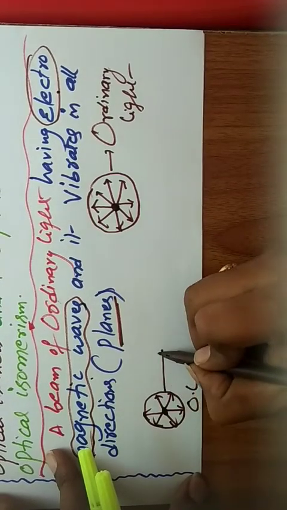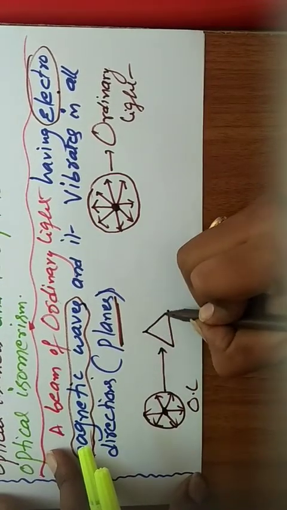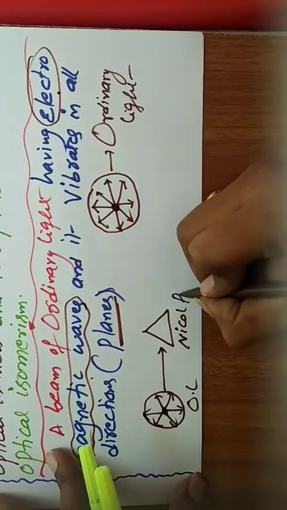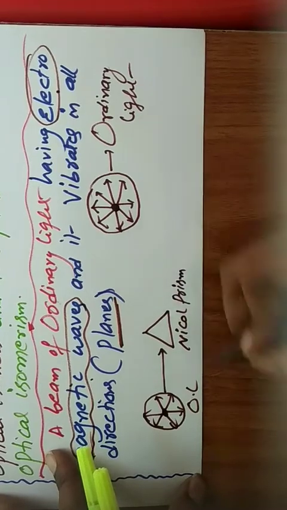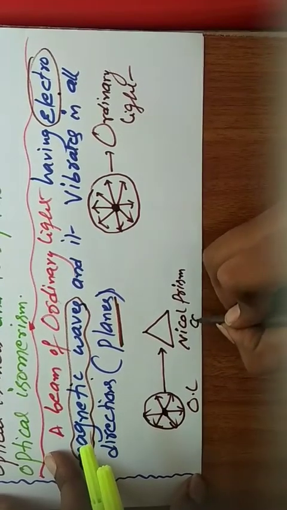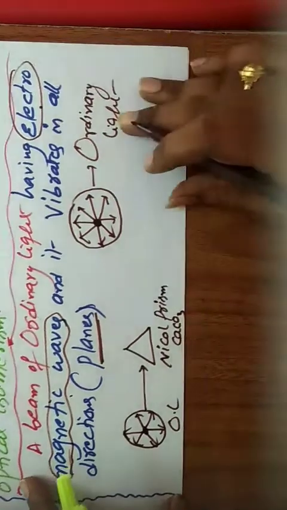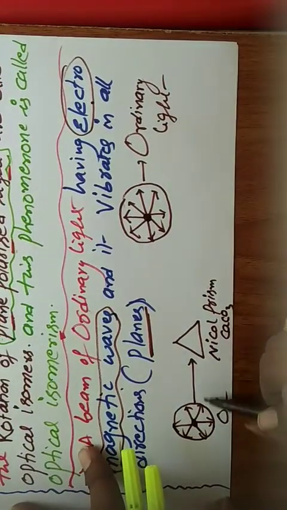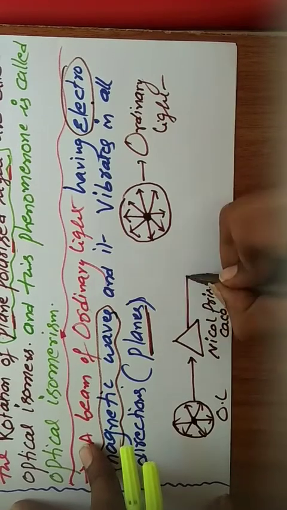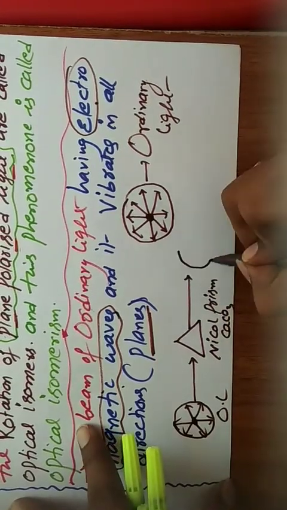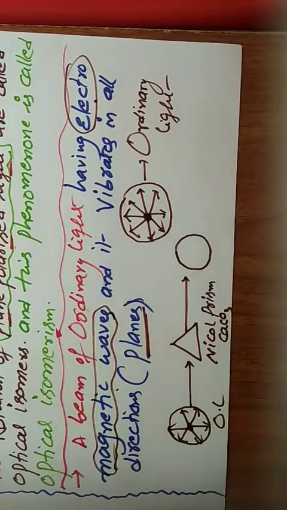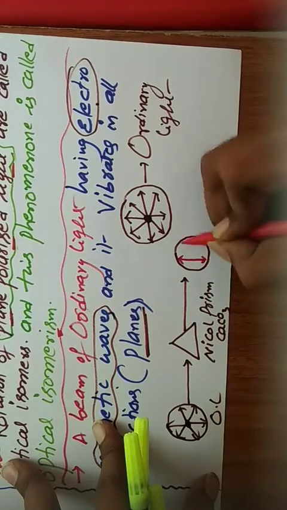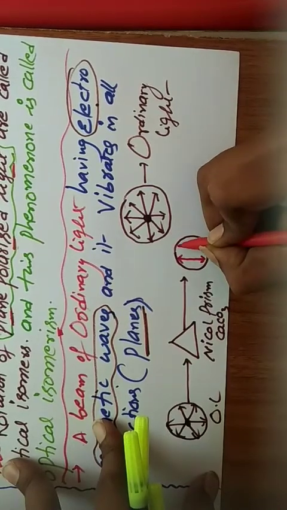This light is passed through the Nicol prism. The Nicol prism is made of calcium carbonate. Whenever ordinary light is passed through the Nicol prism, it is converted to plane polarized light. Plane polarized light means light travels only in one plane.